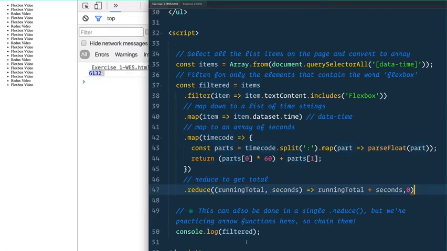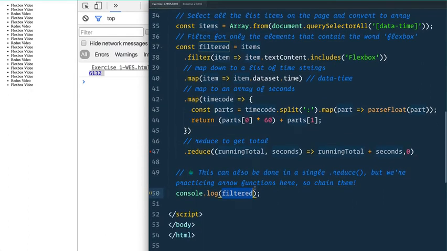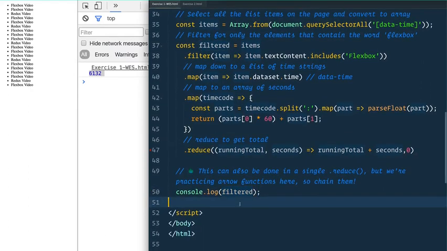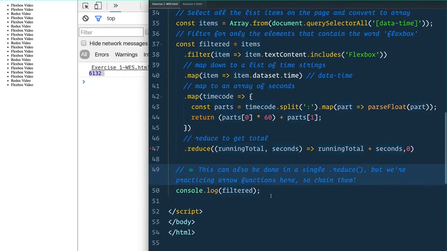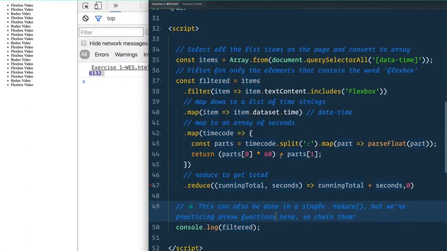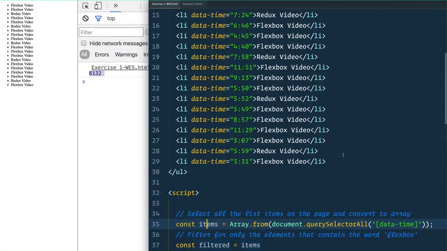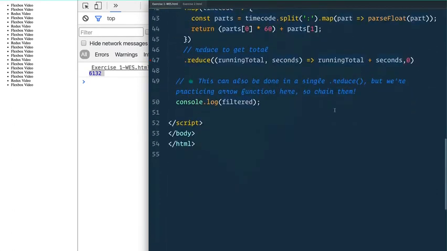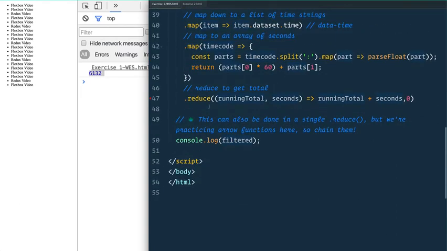6,132 seconds. That's where we are at. I probably would have another function that would take in the seconds and then convert that to hours, minutes, and seconds and display. But that's a whole other exercise in itself. That's really what we wanted to do there, is we just did one thing. We took this huge list of DOM elements, converted it all the way down, distilled it all the way down just to a number of seconds. So that is the first one.